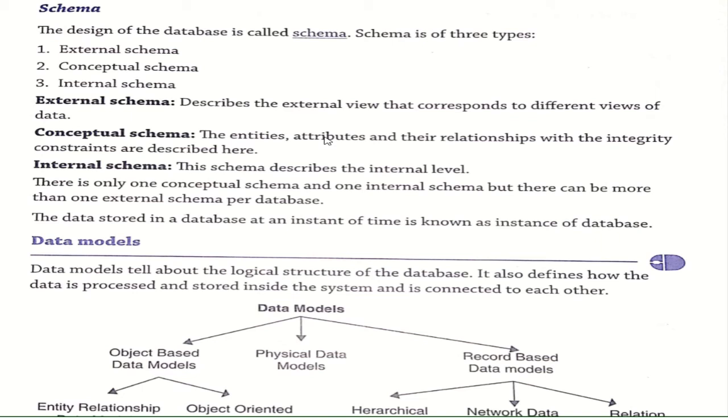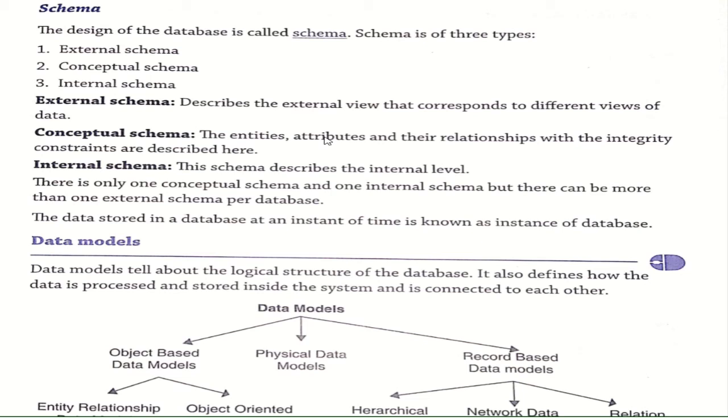Conceptual schema means it integrates all the entities, attributes, and the relationship, and describes what the relation is between the attributes and the entities. Okay, I have said entities means the name, place, or whatever the thing is. The single entity is known as what? Entity. Next, attribute, which describes what that entity is, what the name is, where the place is.